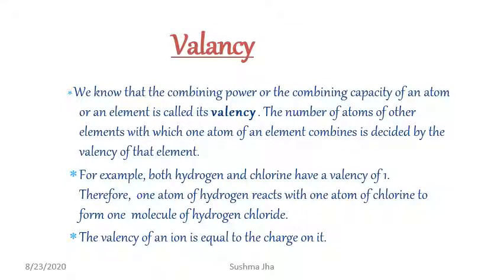Now, the next term is valency. We all know that combining power or combining capacity of an atom or element is called its valency. The number of atoms of another element with which one atom of an element combines is decided by the valency of that element. For example, both hydrogen and chlorine have valency of 1. Therefore, one atom of hydrogen combines with one atom of chlorine to form one molecule of hydrogen chloride, or HCl. The valency of an ion is equal to the charge on it.